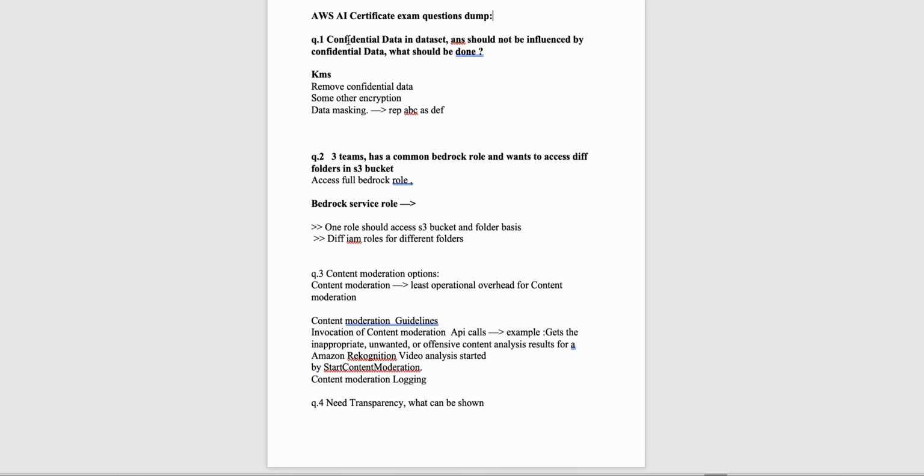But now when I read the question again, removing confidential data is also a potential correct answer, because if we remove the data from the dataset, it's obvious that when the model answers, it will not have any confidential data to look upon. So that could also be a potential option. So you can go through them and maybe use your own judgment.